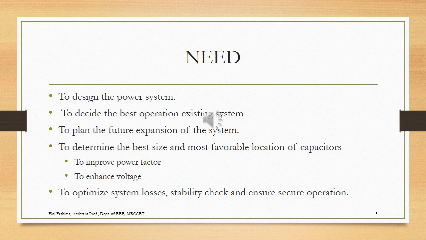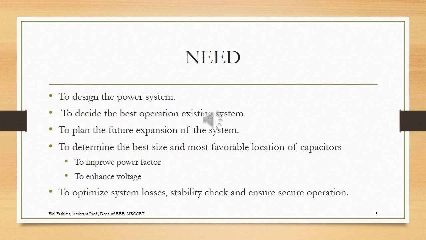It also helps us determine the best size and the most favorable location for a power system capacitor. Why do we need a power system capacitor? Because from this power flow analysis we get the solution as the magnitude of the voltage and phase angle, so from those values we can identify the weak points in a power system.